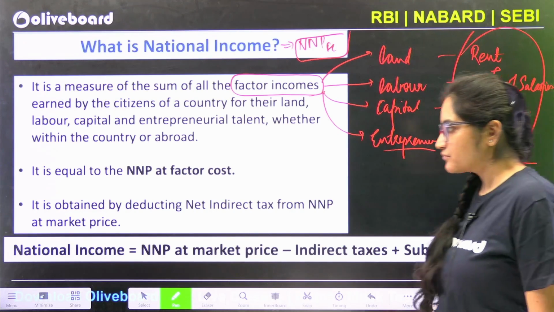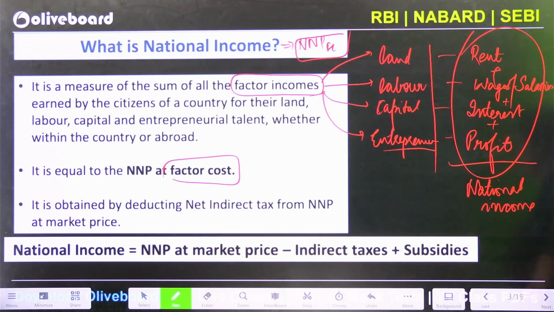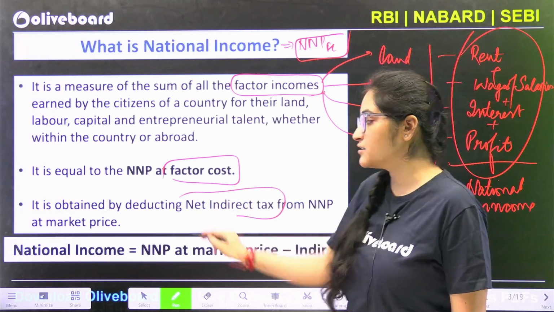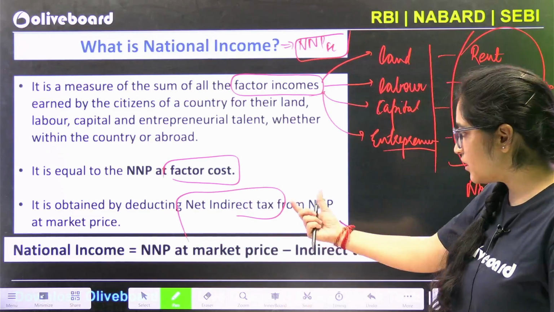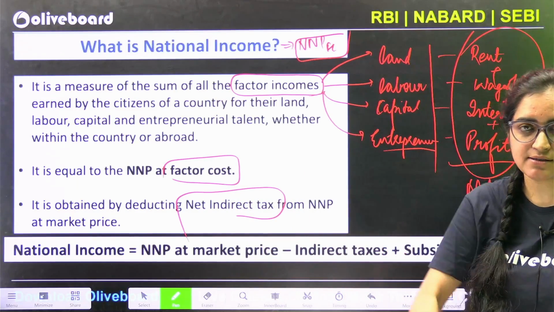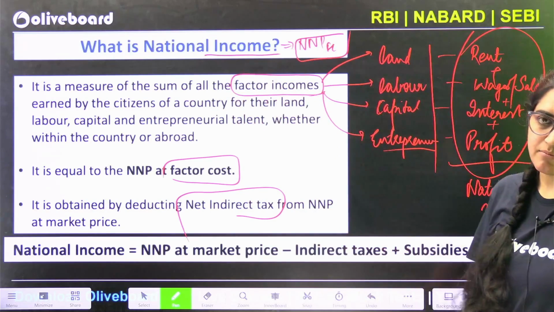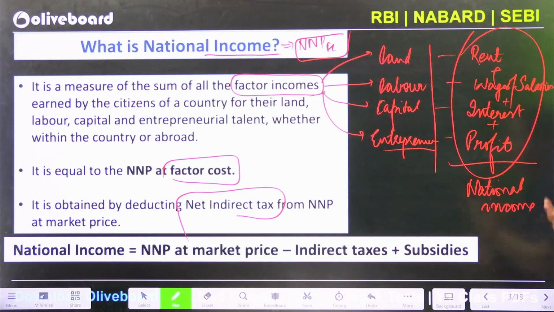Why factor cost? Because I'm just taking into account all the factors from which income is earned. That means I'm not calculating the net indirect taxes involved. When I take that into account as well, that means I'm going for market price. Anyway, whenever somebody says calculate national income, you should be thorough: it is NNP at factor cost.